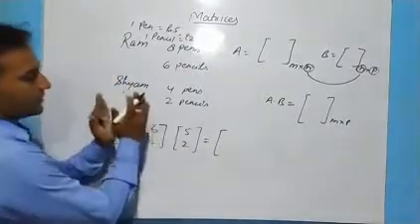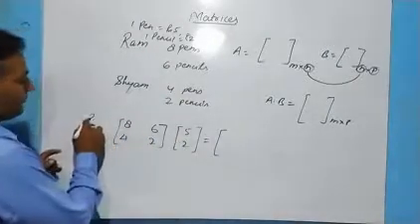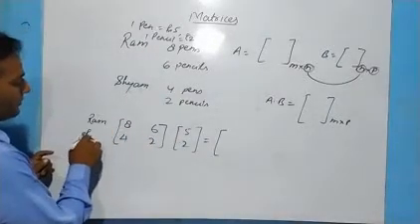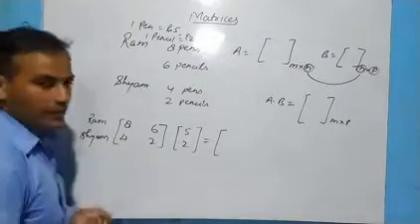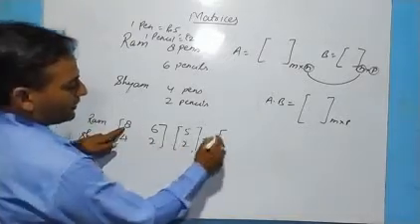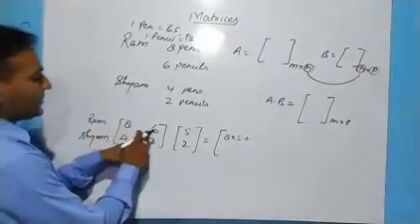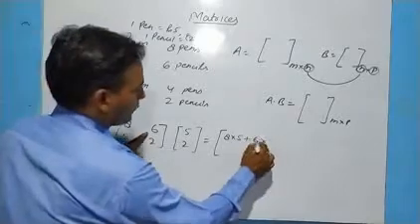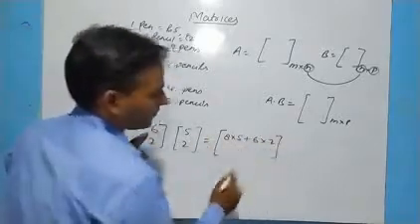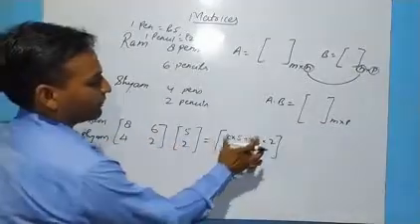These are the objects. This is the cost. First row, Ram. Second one is Shyam. How much will Ram pay? Ram has taken 8 pens of 5 rupees, so 8 into 5, plus Ram has taken 6 pencils of 2 rupees.